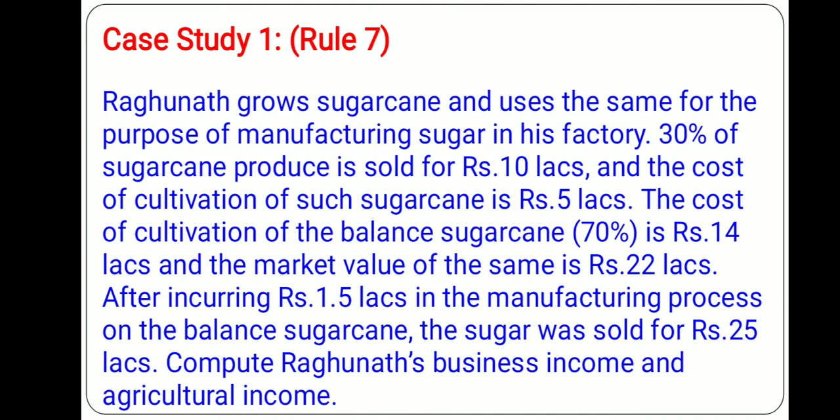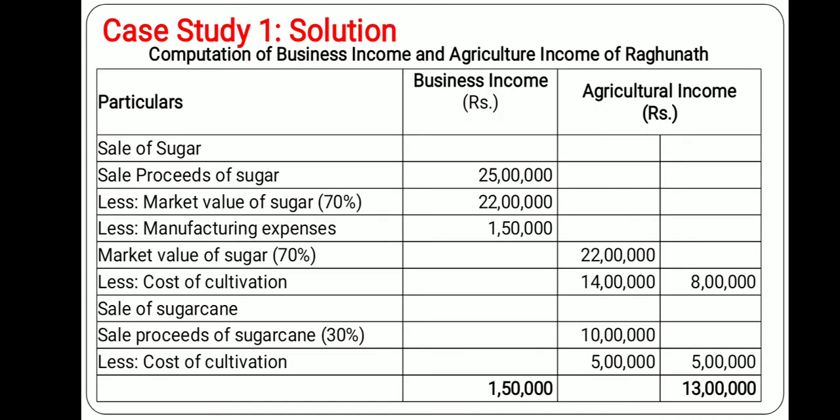Now let us see how to apply this rule 7. You see, what is the total sales proceeds of sugarcane? That is sugar, 25 lakhs. The market value is deductible, 70% is your 22 lakh, and expenses is 1 lakh 50. So net business income is 1 lakh 50. As per rule 7, these two things are deductible. Now coming to agricultural income, the 70% value of the sugar is 22 lakh, of which cost of cultivation is 14 lakh. So 8 lakh is our agricultural income.